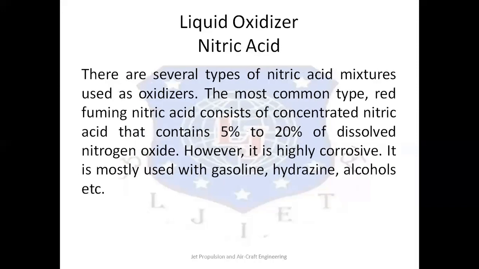Third one is nitric acid. There are different types of nitric acid mixtures used as an oxidizer, such as red fuming nitric acid and white fuming nitric acid.